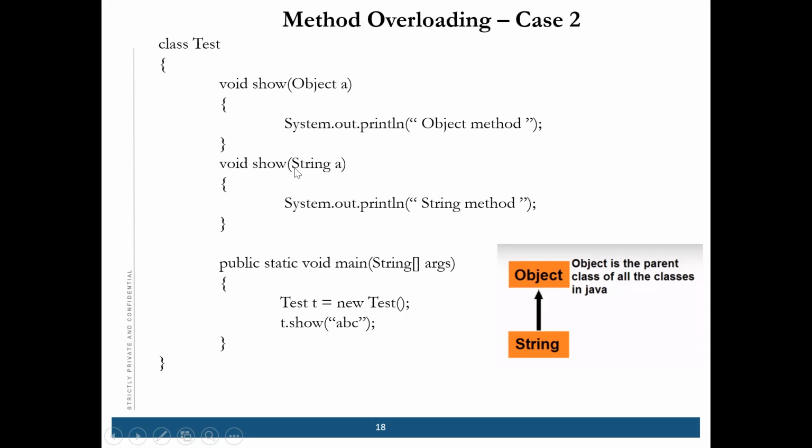If there is no perfect match, suppose here it is written integer, then which method will be called? The object method, correct. You can try this at home.